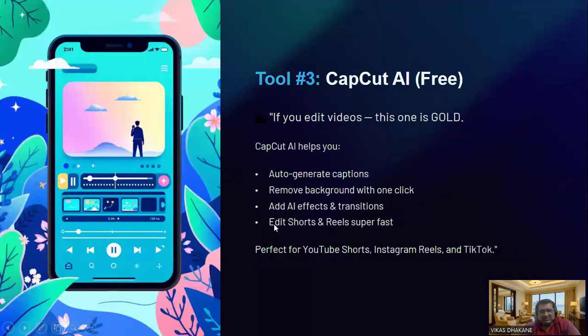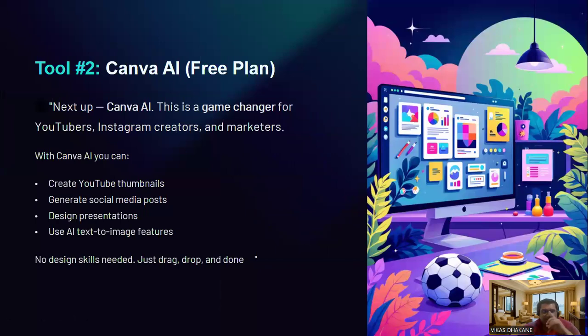Next tool, second tool we have, that is the Canva AI. This is also a free tool, and this is actually a game changer tool for all the YouTube creators, like for all YouTubers, Instagram creators and the marketers, because this tool can help you to create attractive thumbnails, generate social media posts, design presentations within a short period of time, and it also helps you to use the text to image feature. So this is also a very useful tool in 2026